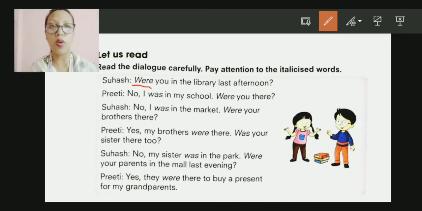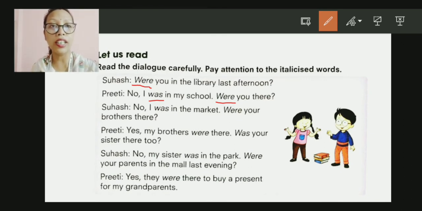Pretty: No, I was in my school. I was. Were you there? Subhash: No, I was in the market. Were your brothers there? Pretty: Yes, my brothers were there. Was your sister there too?